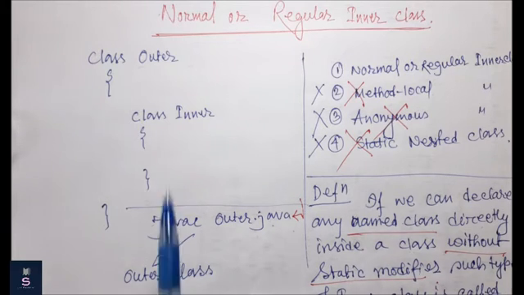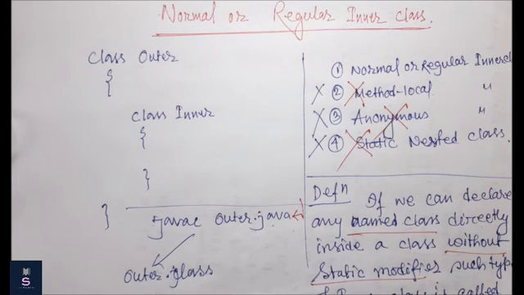Now Inner is also a class. According to our definition, Java is an object-oriented programming language, and I have told you that whenever there is a class, there must be an object. When you compile this program, a .class file is created. So this is also a class. What kind of .class file will be created for this inner class? How do I access this inner class?